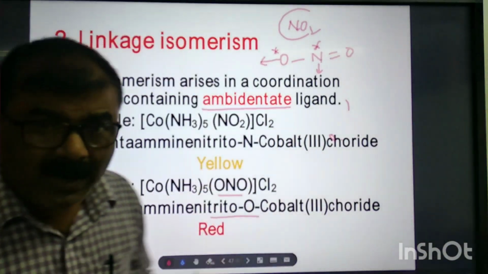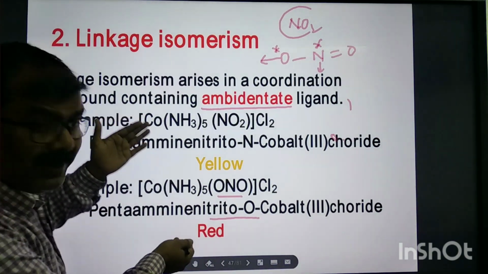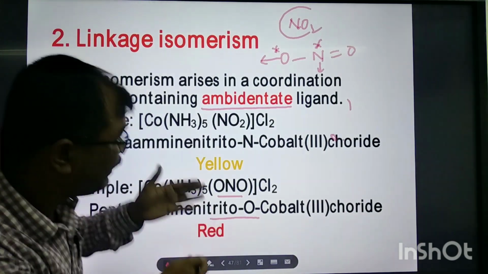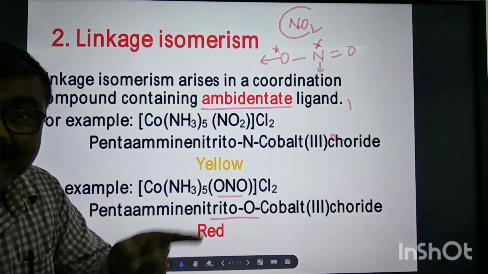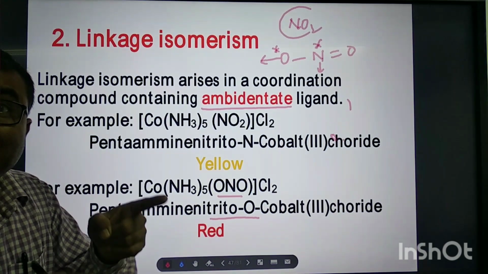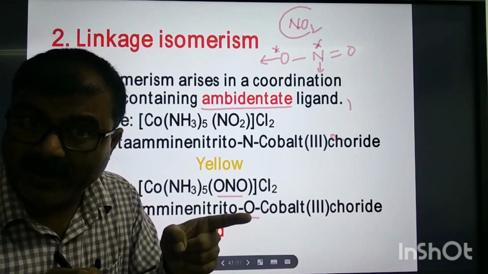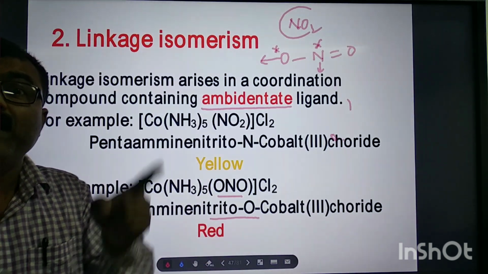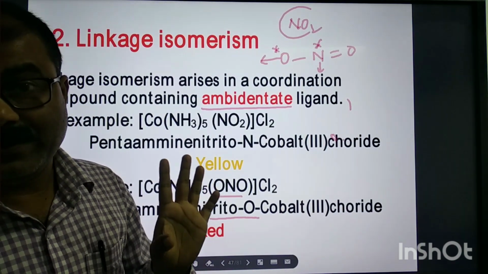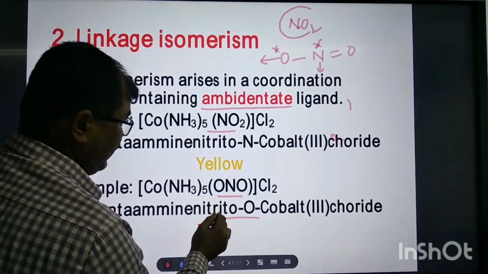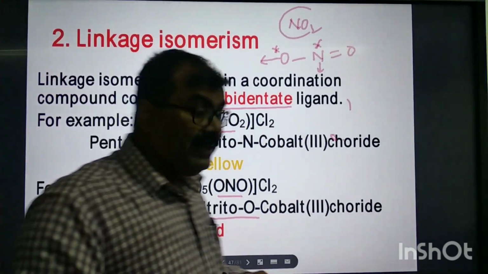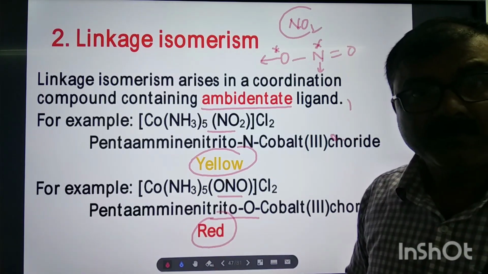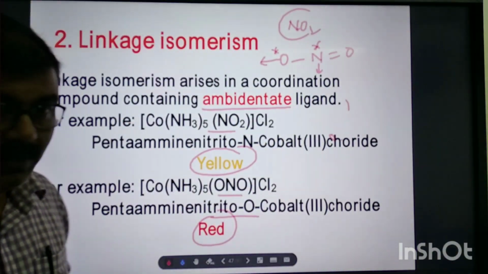So the molecular formula is the same, but the structures are different due to different connectivity, and mainly in this case it is linkage isomerism, the linkage is different. Why is this connectivity different? Mainly due to the presence of ambidentate ligands. Yes, you see the ambidentate ligand. That is why it's called linkage isomerism. Their physical properties are different, you see: this is yellow, this is red.